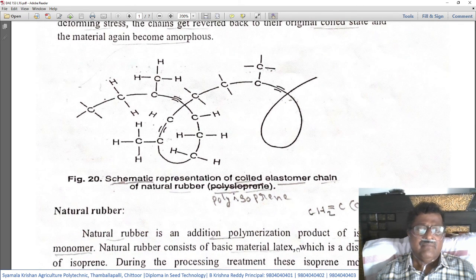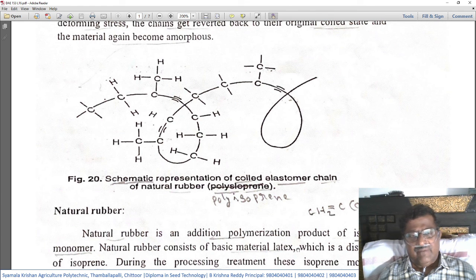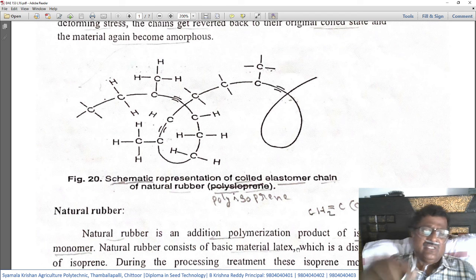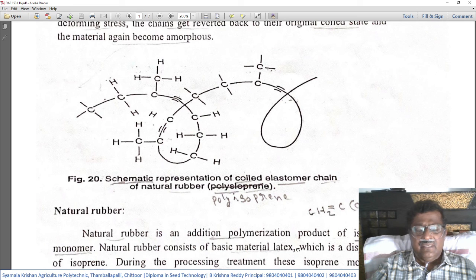So this is a schematic diagram of polyisoprene, one type of rubber, and its structure. This is called the elastomer chain. So polyisoprene is the type of rubber that has been shown in this example.